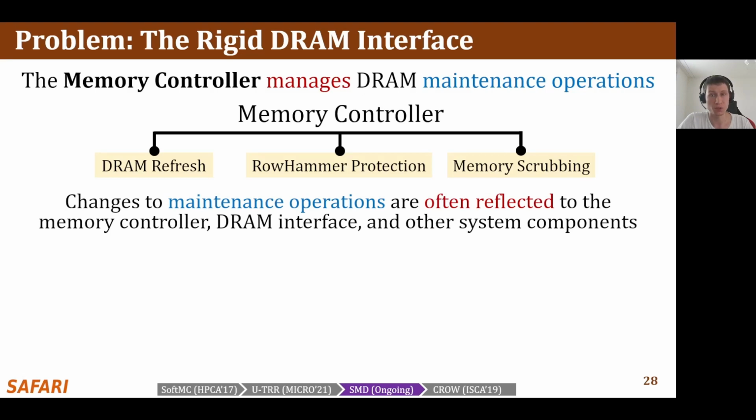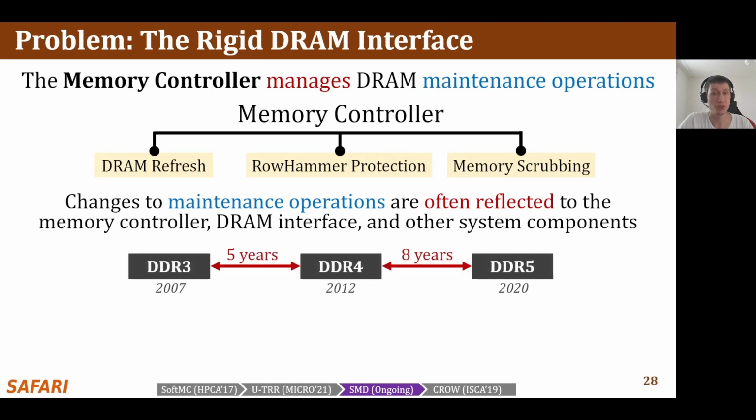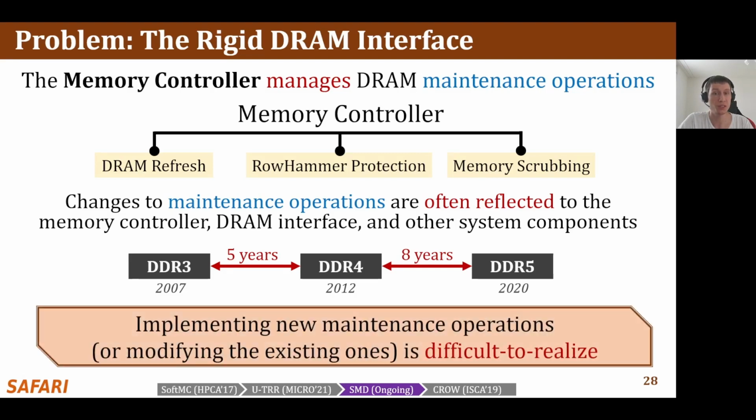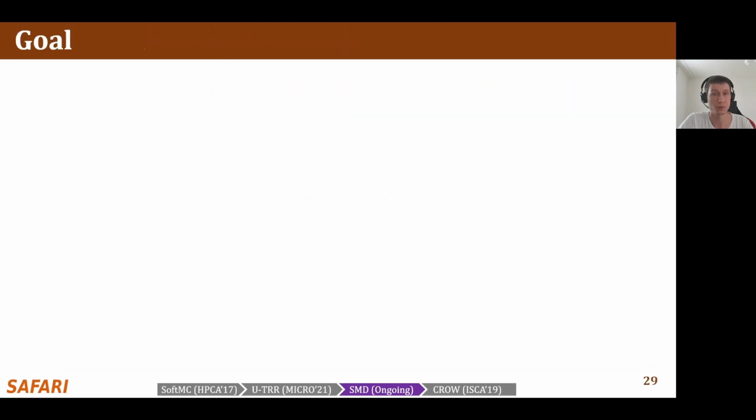and other system components. Therefore, such changes are only possible with a new DRAM standard, which takes a long time to develop. For example, there was a 5-year gap between DDR3 and DDR4 standards and 8-year gap between DDR4 and DDR5 standards. This makes implementing new maintenance operations or modifying the existing ones difficult to realize.